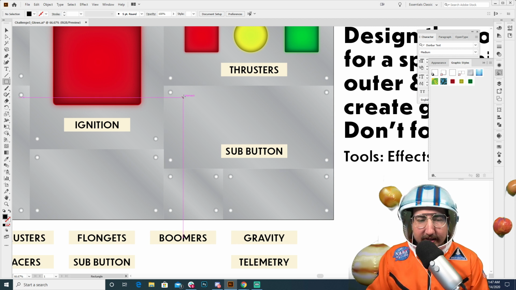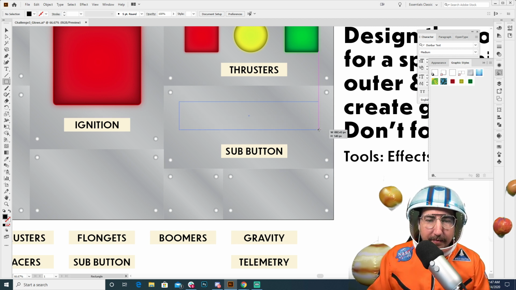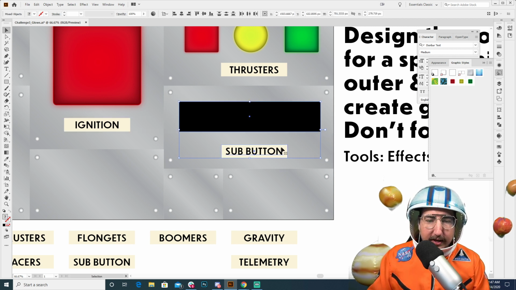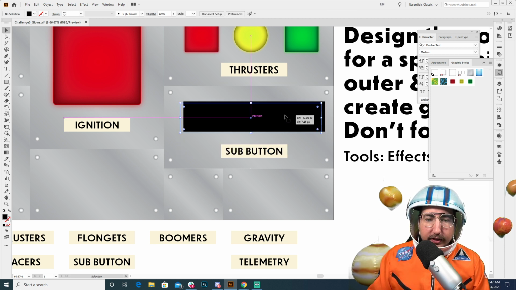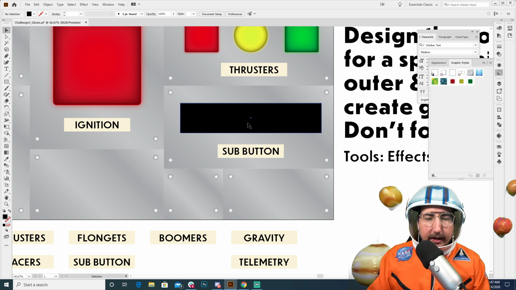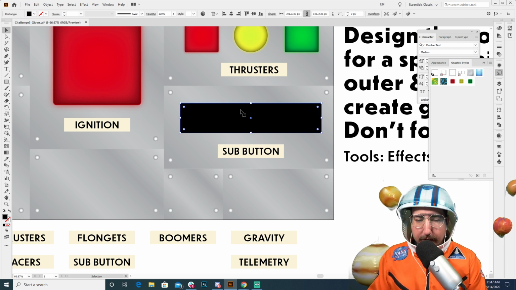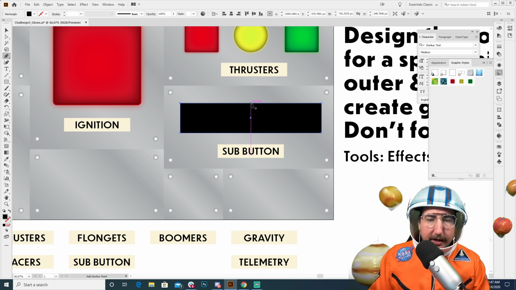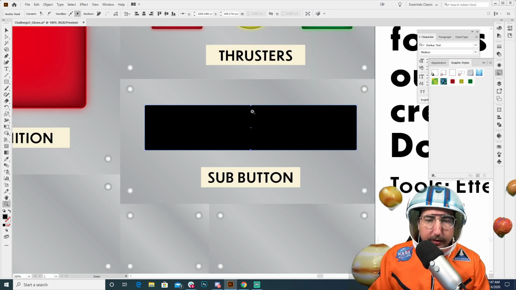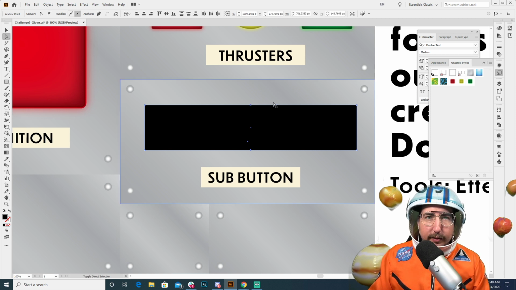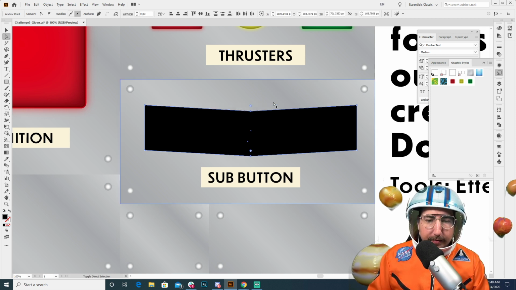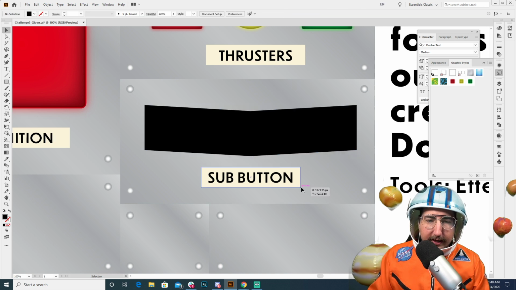So maybe our sub button is just going to be a long button that goes across this way. There we go. And maybe the sub button we actually want to be like a button that has a switch. So we can select this shape. We're going to grab the pen tool, and we are going to put a couple points in the middle on the top and bottom. There we go. So we lock those down. I'm going to select those 2 points and just pull them down a little bit, just like that.